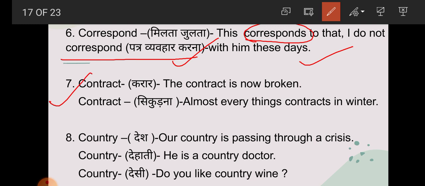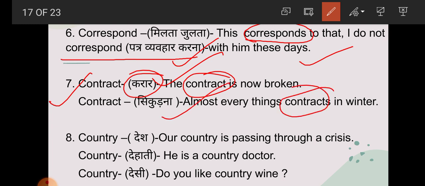Next one, contract. Contract means here karar. This contract is now broken. So here contract means karar. Almost everything contracts in water. So here contract means what? Shikurna. Now next one is student, country.